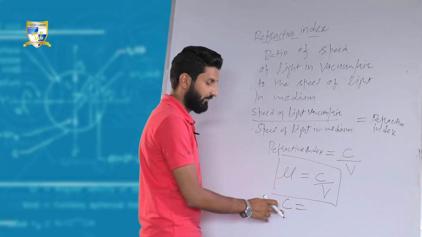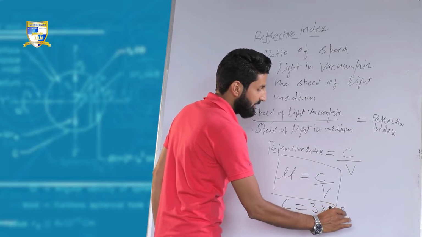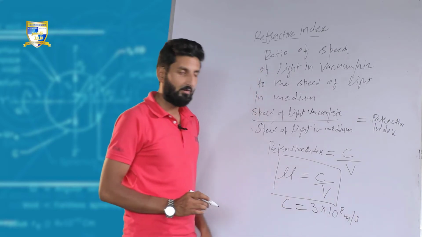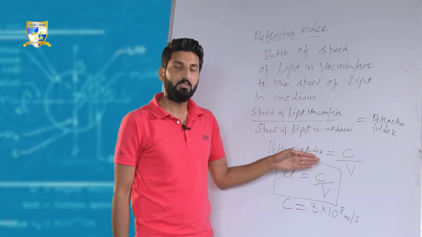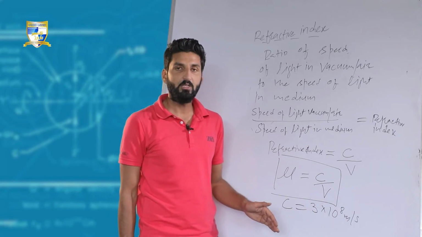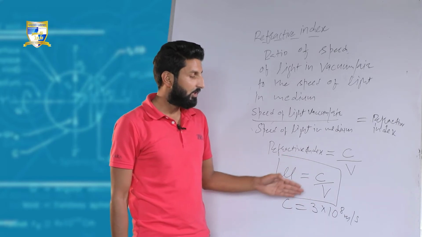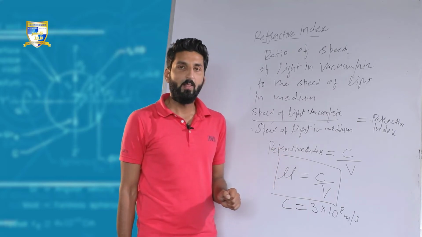Here c is always known. C is the speed of light in vacuum or air, which is equal to 3 into 10 raised to the power 8 meters per second. So c is constant. With the help of this formula, we can calculate the refractive index of a particular medium.